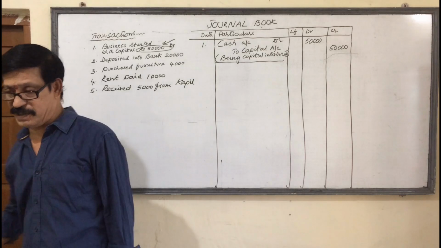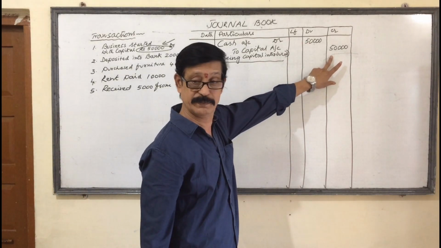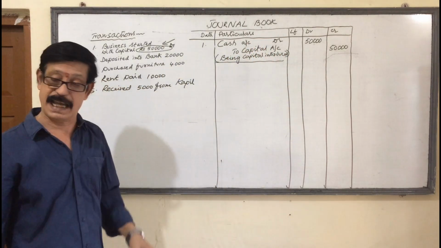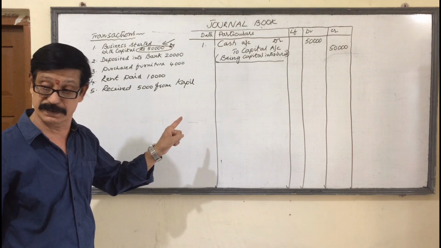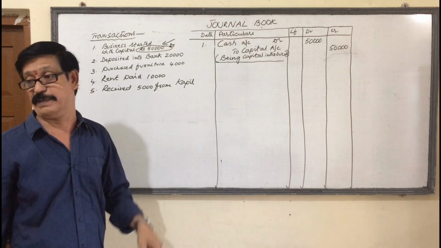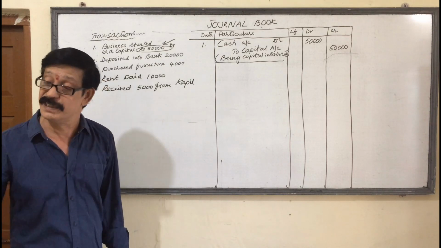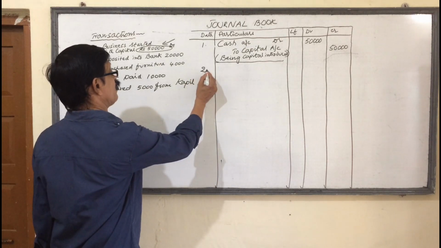Under the double entry system, for every debit, one credit is there. So here debit is cash account and credit is capital account. Why cash is debited and why capital is credited, I already explained. Cash is coming, that's why it is debited. Credit the giver. The owner must be credited. Instead of crediting the owner, we credit the capital account. Now come to the second one.